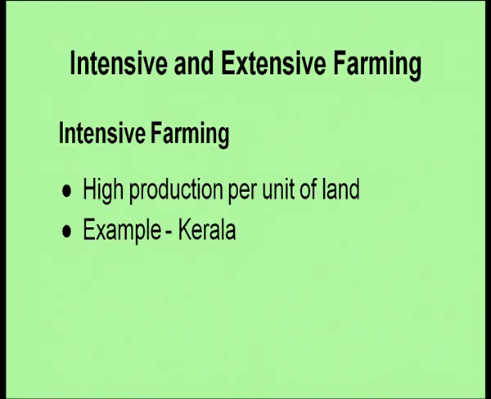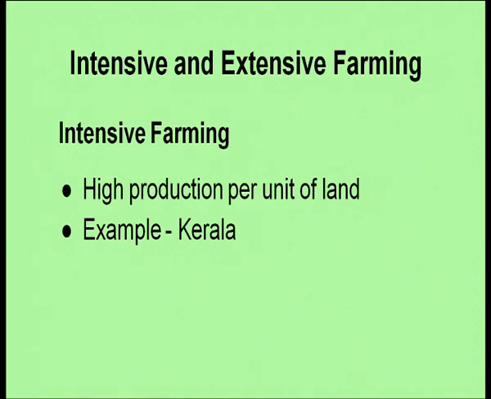Now, in intensive farming, on the other hand, there is high production per unit of land. That means one unit of land produces a large amount of crops as compared to extensive farming, and an example of intensive farming is Kerala.